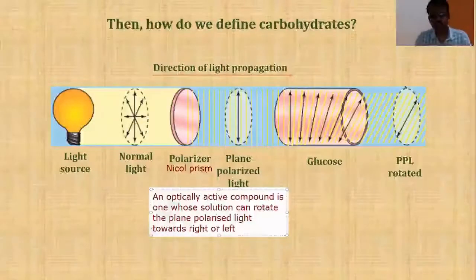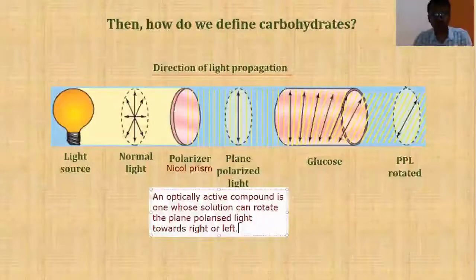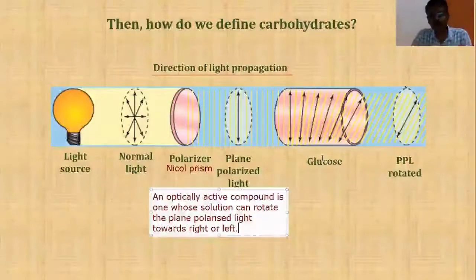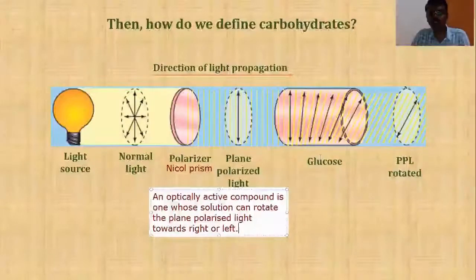Right? So that is called an optically active substance. That means glucose is going to rotate the plane polarized light towards right. That means it is an optically active substance. Glucose is an optically active substance.